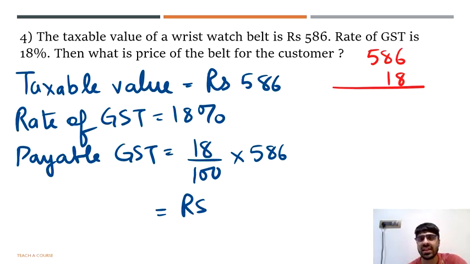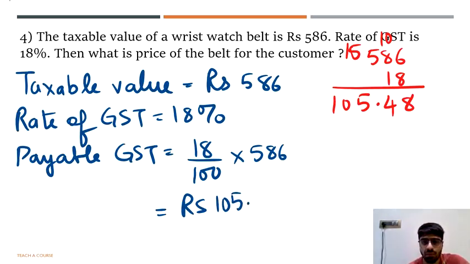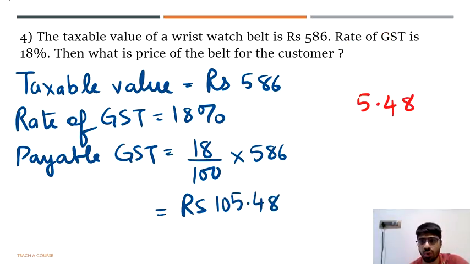18 into 6 will be 90 and 18, so 108, 8 carry 10. 18 into 8 would be 144 and 10 would give you 154. 18 into 5 would give you 90 and a 15 added there would give you 105. You have to also divide that 18 into 586 with 100. So the final GST payable would be 105.48. So the payable GST turns out to be 105.48 rupees.